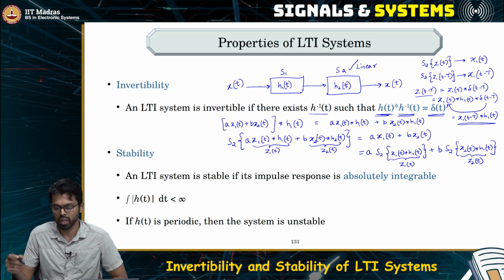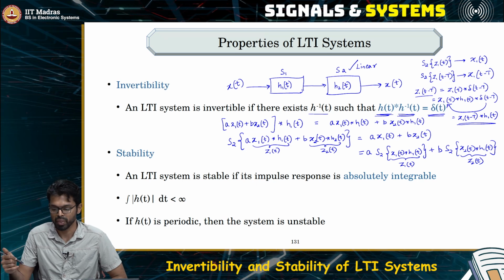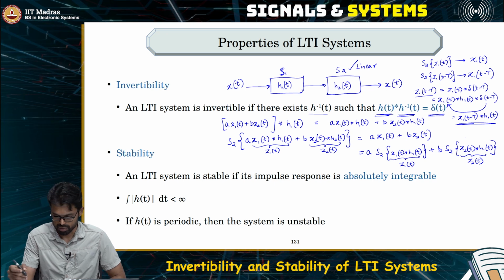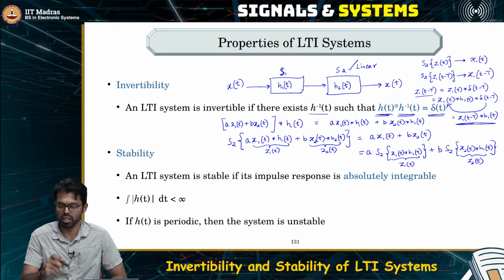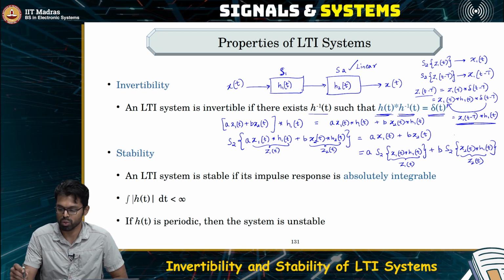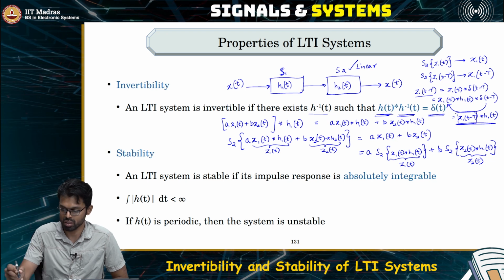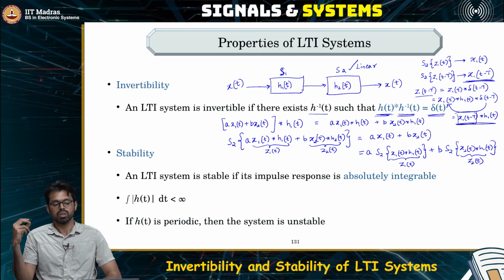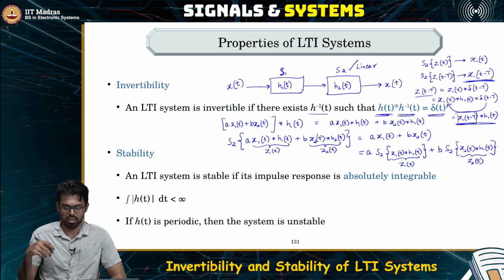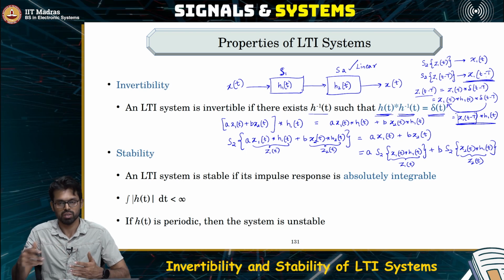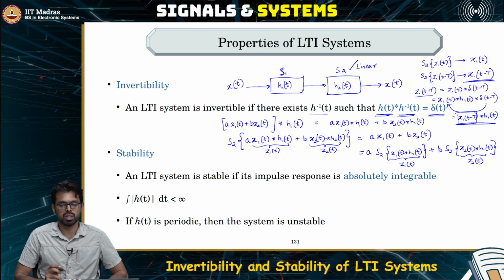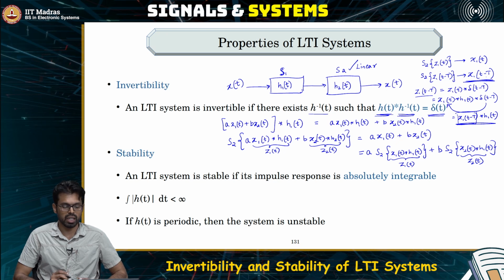So z1 of t minus tau, which is the time shifted version of z1, is the output of S1 when x1 of t minus tau was fed as the input. If this was the input to S1 and you feed the output of that to S2, it was supposed to produce exactly what was the input, which means S2 would produce x1 of t minus capital T. That's what we have here. So the inverse of an LTI system is also an LTI system, which follows from whatever we just saw. So this tells us how to find the invertibility of the system just by looking at its impulse response if it is an LTI system.